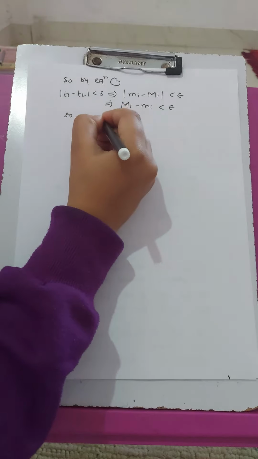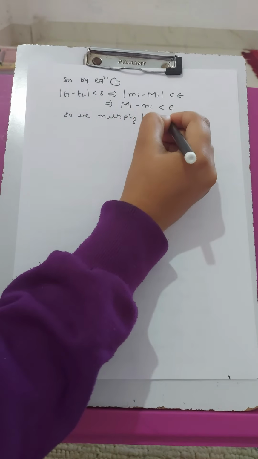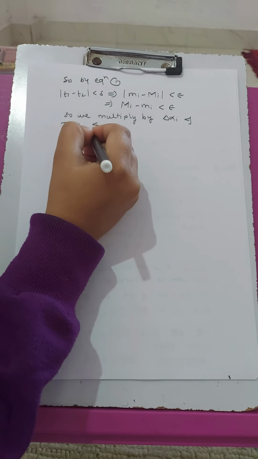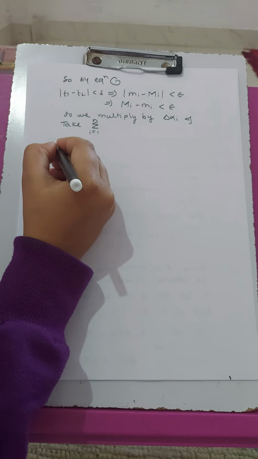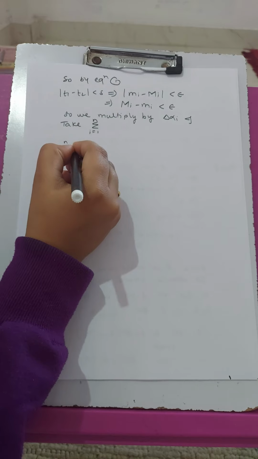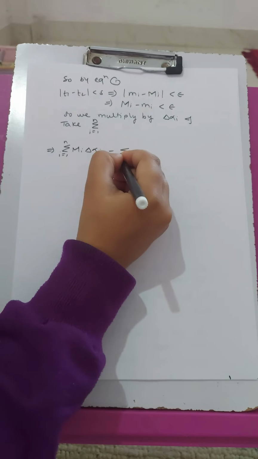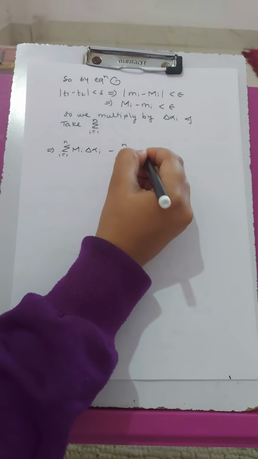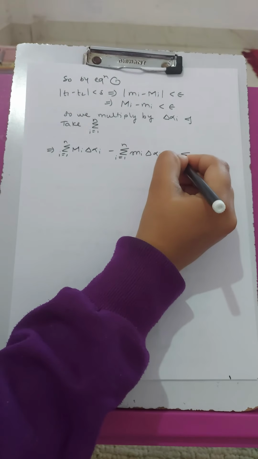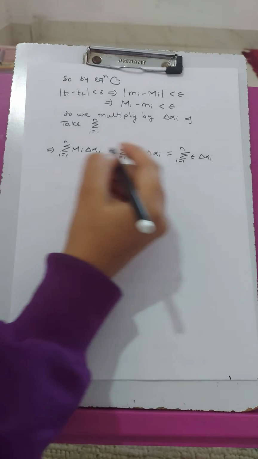So we multiply by del alpha i and take summation i from 1 to n. So we have summation i from 1 to n capital Mi del alpha i minus summation i from 1 to n small mi del alpha i is less than summation i from 1 to n epsilon del alpha i.